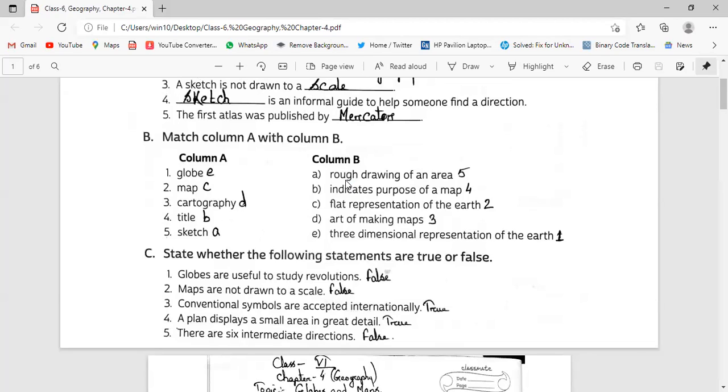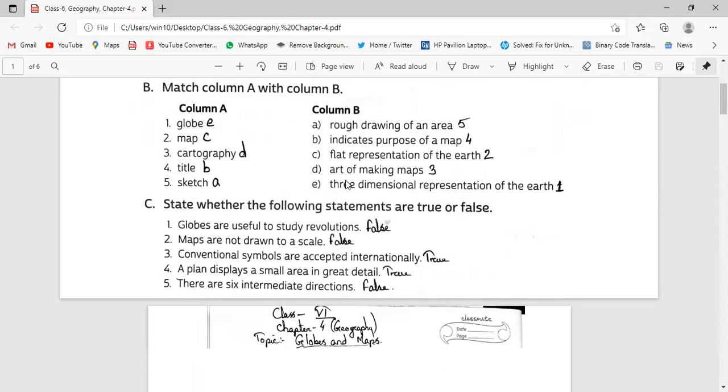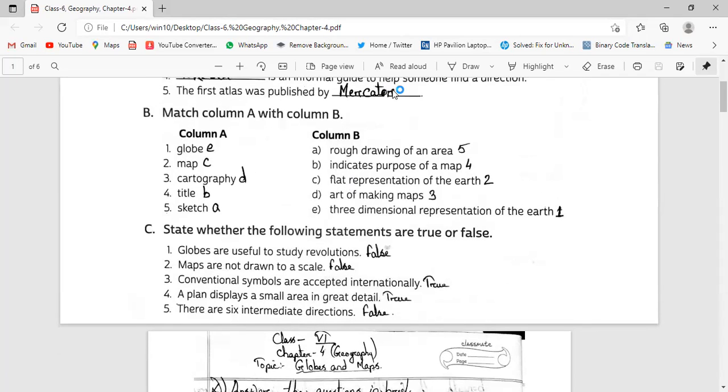Match column A with column B. Globe will be E, three-dimensional representation of the earth. Let me draw, you can see here globe is the three-dimensional representation of the earth.